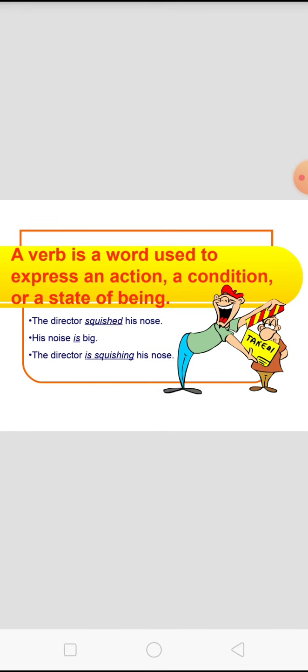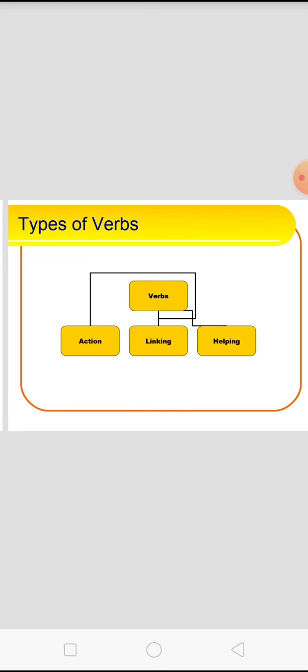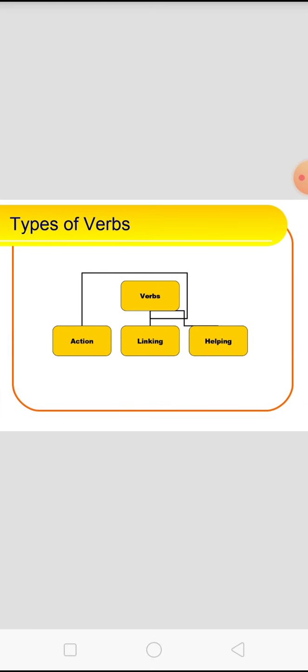Some examples of verbs are: the director squished his nose. His nose is big. The director is squishing his nose. Types of verbs: action, linking, and helping are some of the verbs.